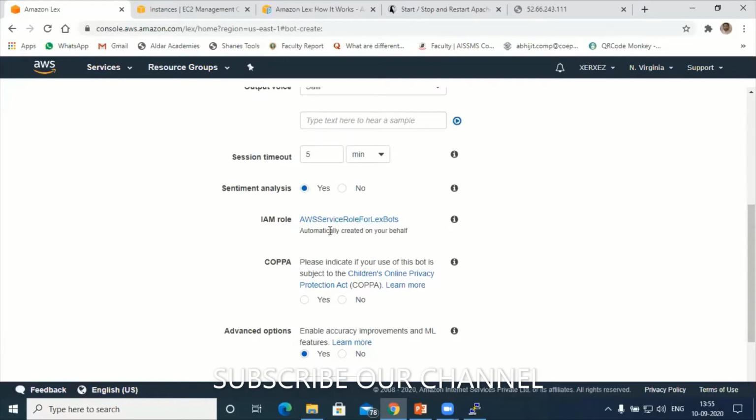So there are two options. Either I can go directly to my IAM role and create it from there, or else the bot itself will automatically choose the role here.